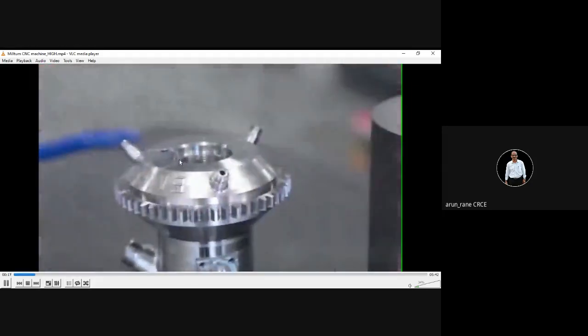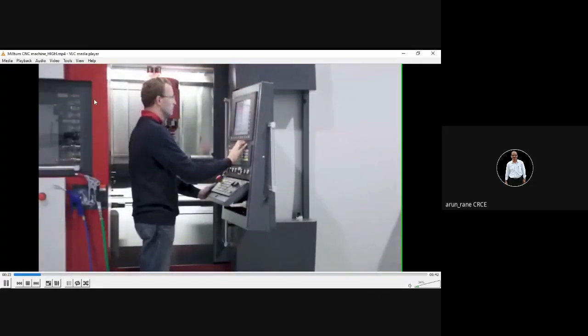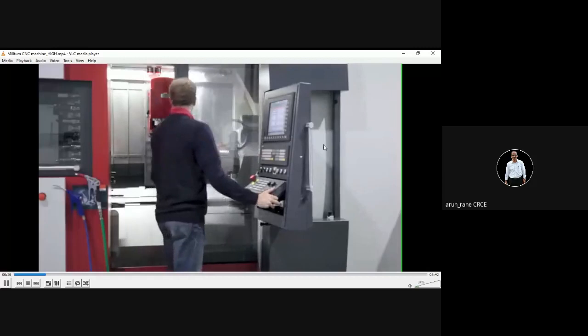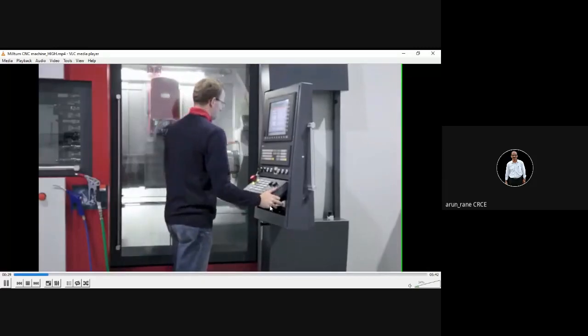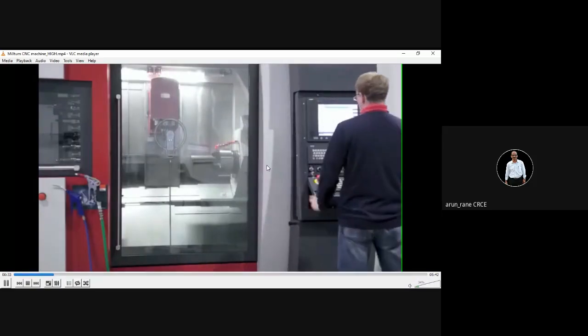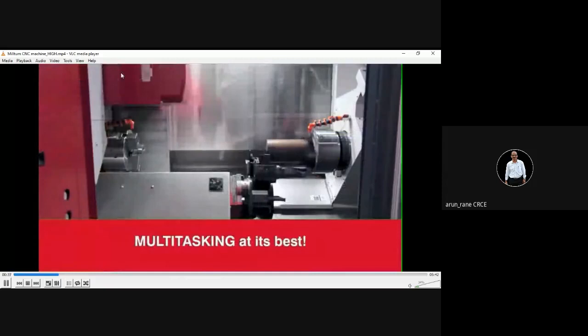You have threading inside, you have engraving also. This particular component is done on a CNC machine. Now this is called the control. I am showing you the video first so that you understand whenever I am taking theory. So this is the CNC machine control. This is called the tool changer. Now this has two spindles. I'll just pause it. This is one spindle and this is another spindle.